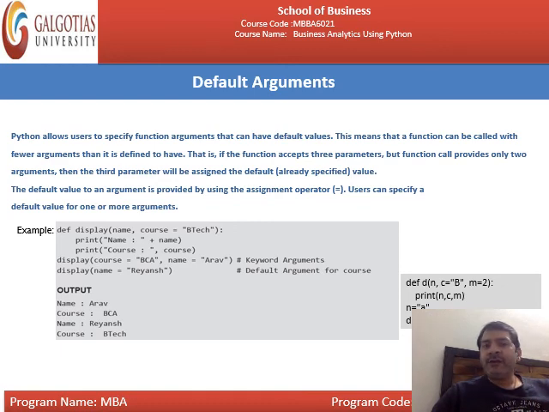The default value for an argument is provided by using the assignment operator. Users can specify a default value for one or more arguments. Likewise, def display(name, course='BTech'): print name, print course. Display(course='BCA', name='RF') is a keyword argument call. Then display(name='Rayaj') uses the default argument for course. Now the output will be name RF, course BCA, and then name Rayaj, course BTech. This is all about default arguments.